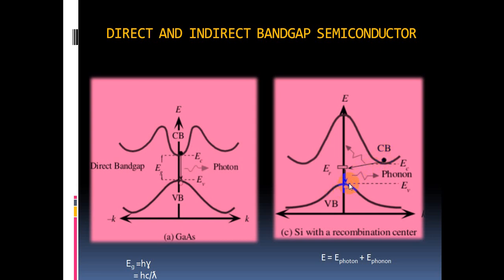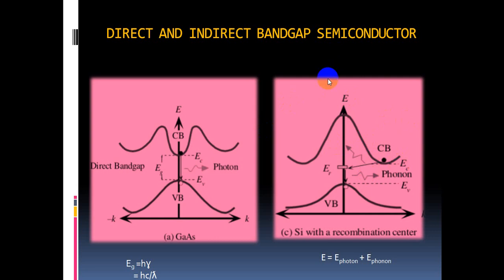In that recombination, it emits some amount of energy by obeying the law of conservation of energy. That emitted energy is in most cases in the form of heat. In some cases, the emitted energy is in the form of light, but it is in the invisible region.